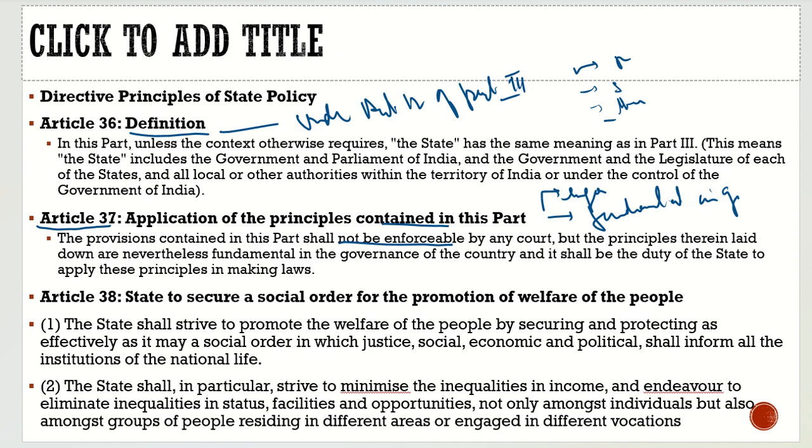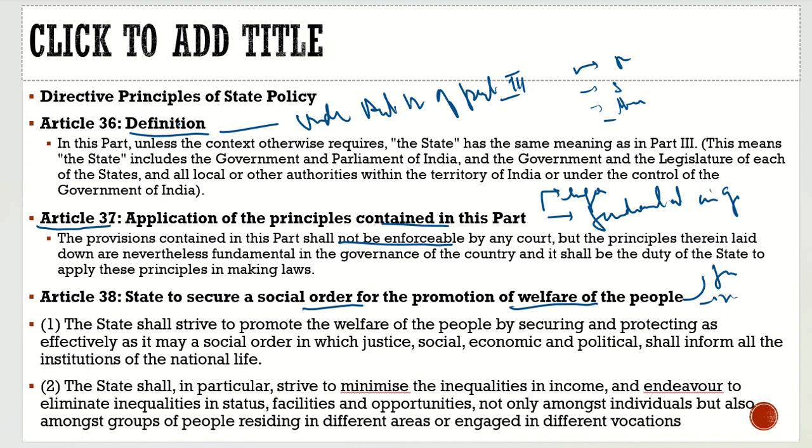Now Article 38 says the state shall secure a social order for the promotion of welfare of the people. That is what we discussed, that the state has to promote the welfare of the people. They can change the nature of the property, because of which the right to property, where if the state wants to acquire the property they have to give compensation, was removed from the fundamental rights. Because of this article, political parties go for freebies. There is a revdi culture in it, and the state has to do it.